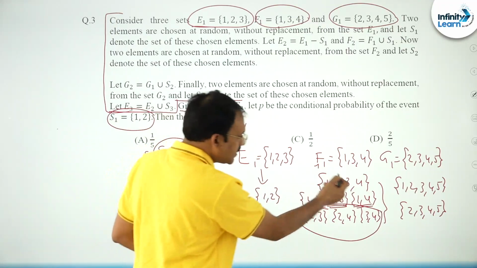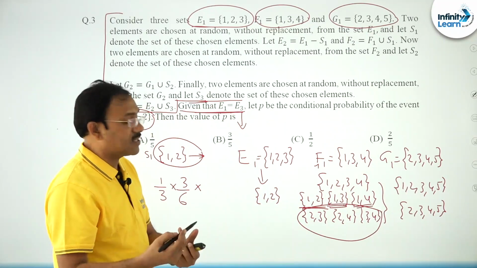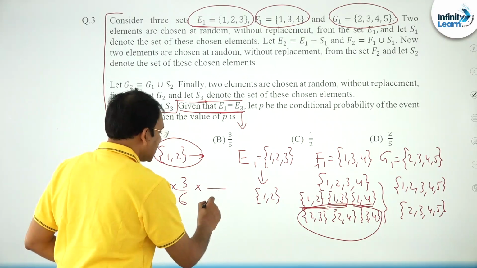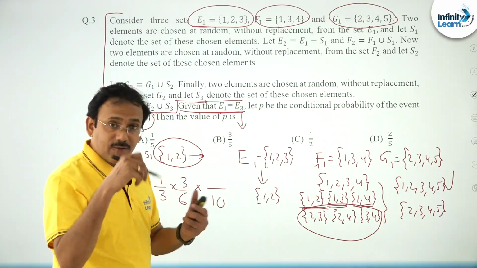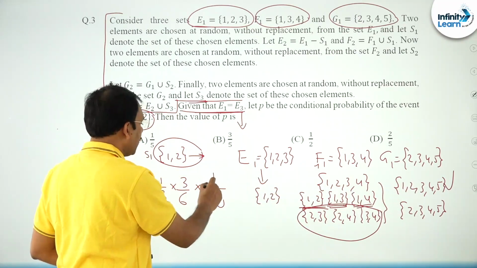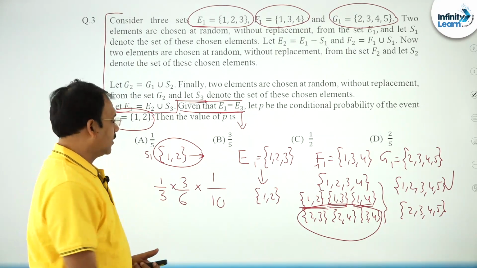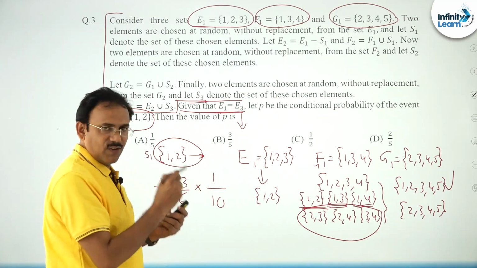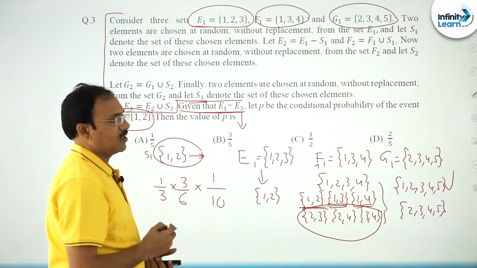Then if this has happened, this is going to be G1, from which you need to select 2 elements, which can be selected in 5C2 ways, 10 ways, of which I have to get {1, 2} only. So one possibility. I think friends, you got my point. So we started our journey with set {1, 2}, and to get {1, 2} again, this is the chance.